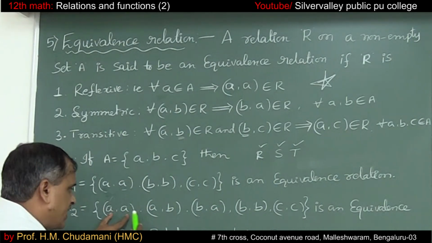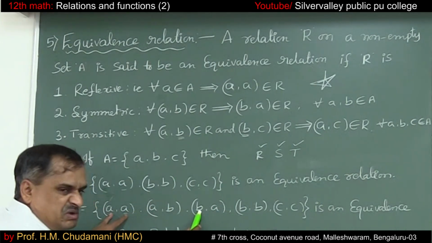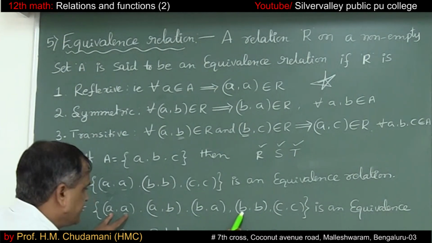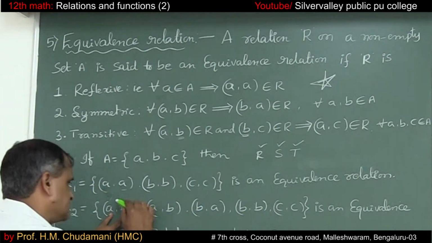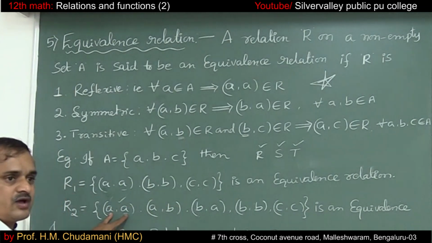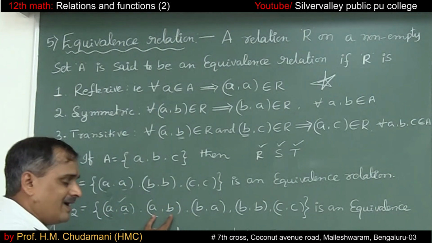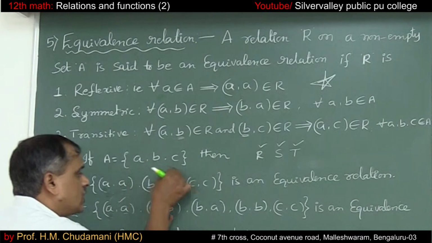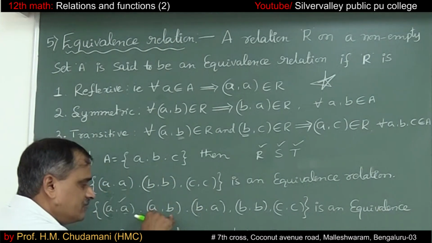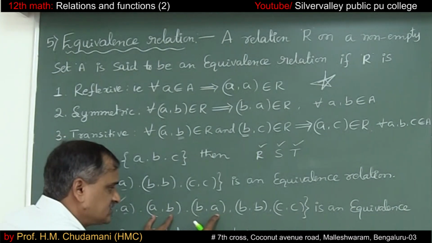Along with (A, A), here (B, B). You can't take (B, A). You can't take this. Even you can't take (C, C). So (A, C) got over. Then along with (A, B), you can't take (A, A). With (A, B), you can take this.